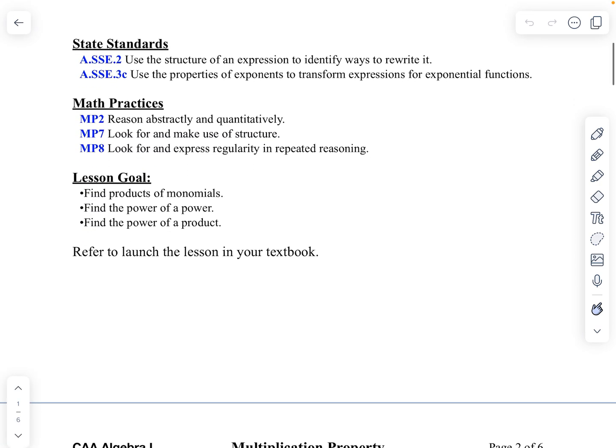What we're going to do is find the product of monomials. We'll talk about monomials in a couple minutes. We're going to find the power of a power and the power of a product. Those are the 3 things I want you to learn.